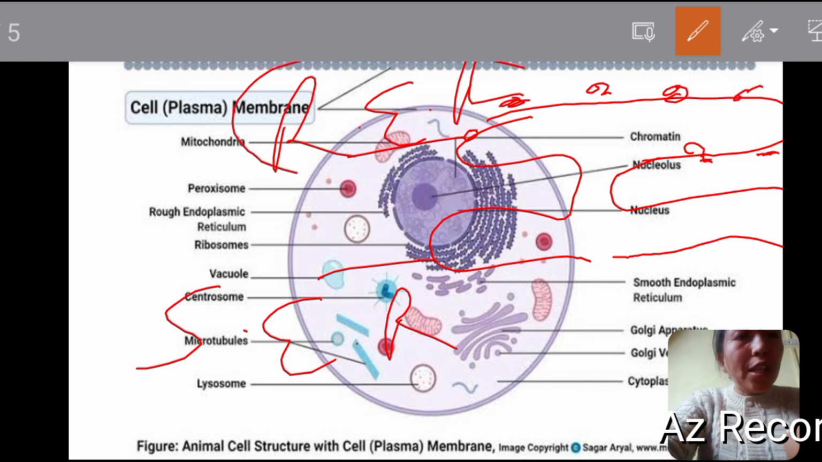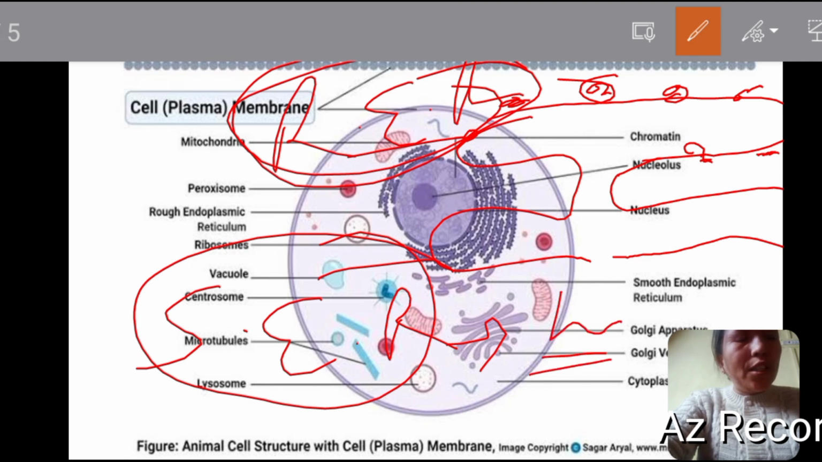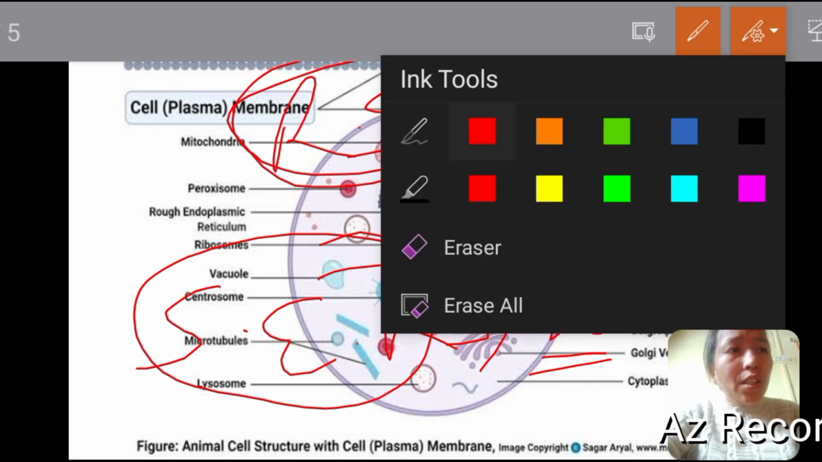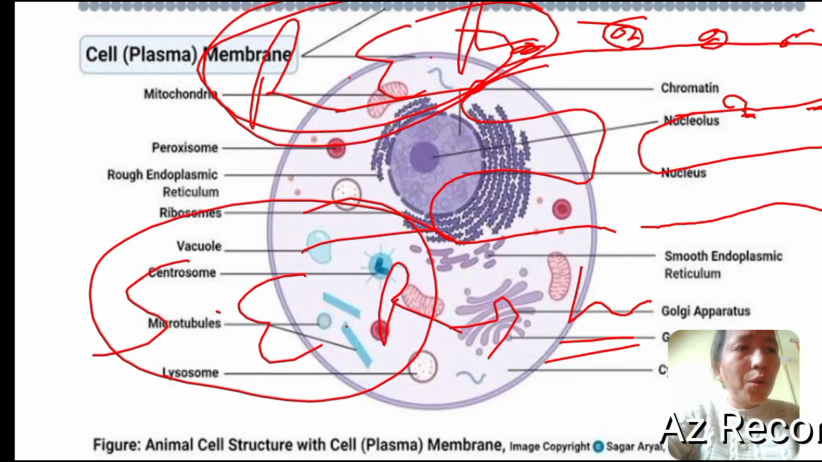Rough endoplasmic reticulum, due to the presence of ribosomes, synthesizes and forms protein. At the same time, smooth endoplasmic reticulum forms lipid. And there is one more function of smooth endoplasmic reticulum, that is detoxification. It is also used to detoxify some toxic things that enter our body with our food and all.